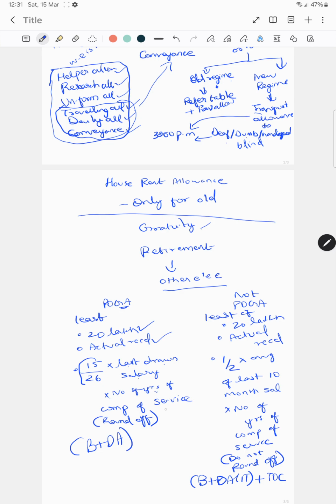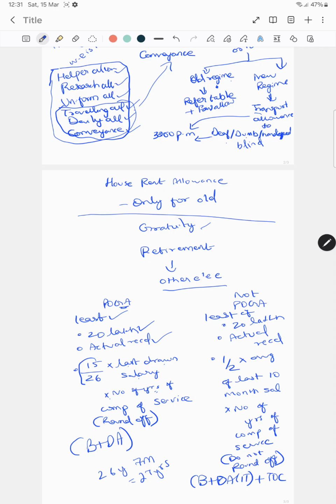Years of completion of service can be rounded off. If it is more than 6 months, it will be rounded off to 1 year. Suppose 26 years 7 months, then it will be 27 years. The lower of these three will be the exempt amount.